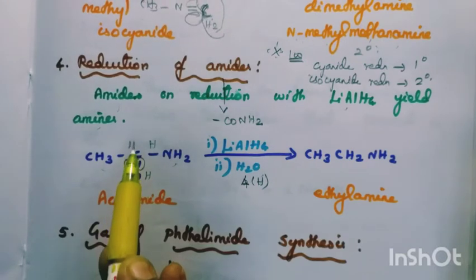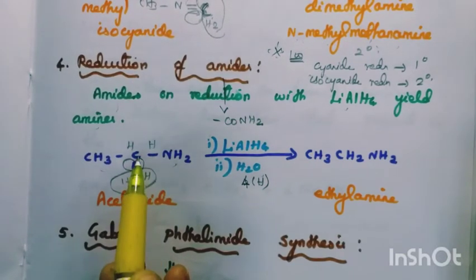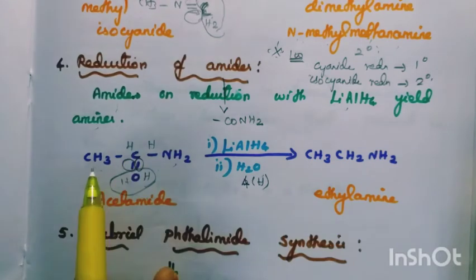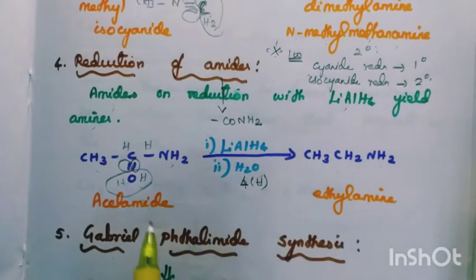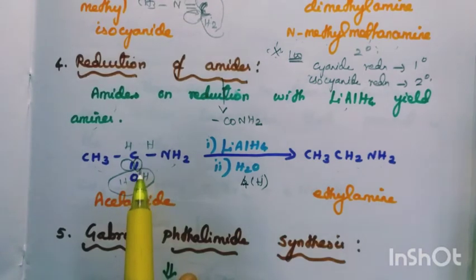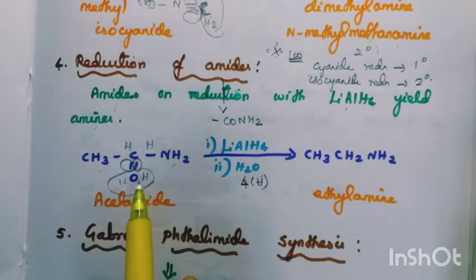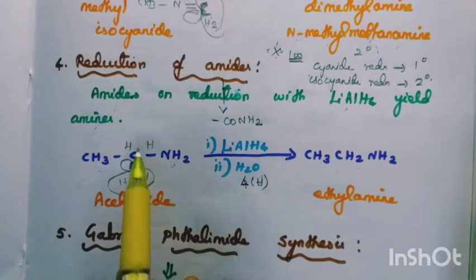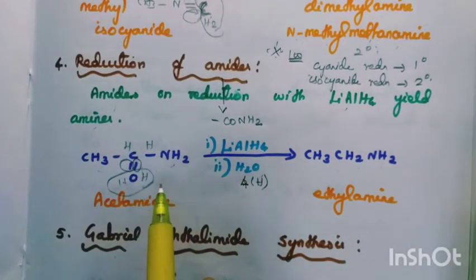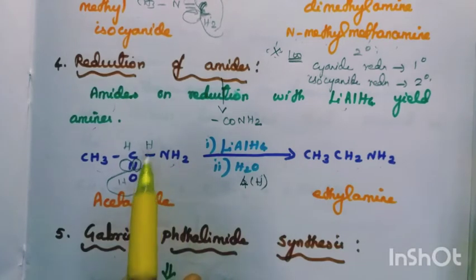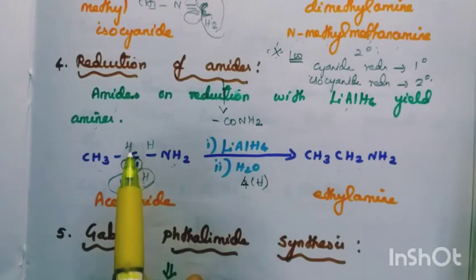One bond, H. Another bond removed, one H. H2O goes out. C double bond O becomes CH2. So it is CH3, CH2, NH2. Why are we adding like this? If you remove any bond, you have to introduce an atom or group on the adjacent atom. If you remove any atom or group, you introduce a bond. That is the concept. In that way, we are removing one bond and substituting the atom, another bond and substituting the atom. So H2O goes out and this becomes CH2.